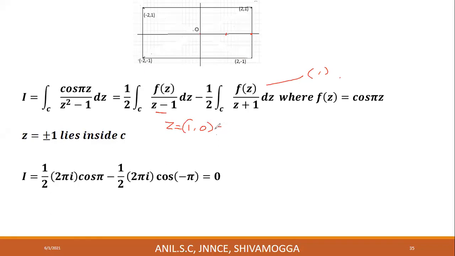1, 0. Locate this point. This is 1, 0. Therefore, clearly this lies inside C. It lies inside C. And this is not analytic when z plus 1 is equal to 0, or z is equal to minus 1. Real part minus 1 and imaginary part 0. This is 0, 0, and minus 1, 0 will be somewhere here. Therefore, this also lies inside C. Both the points lie inside C. Therefore, Cauchy's integral formula is to be applied. You do that part. Take f of z as cos pi z.